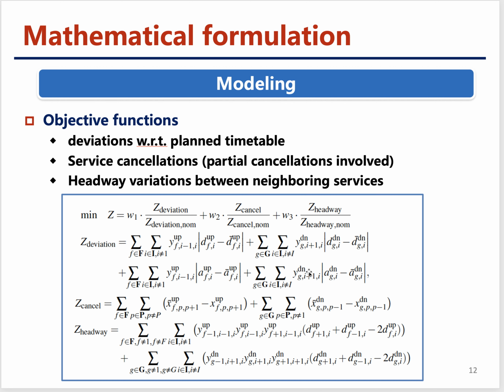If a train short turns, then part of the train services are cancelled. And the third component we want to minimize is the headway variations between the neighboring services. So we want to try to keep stable services, so the headway between trains doesn't vary too much.